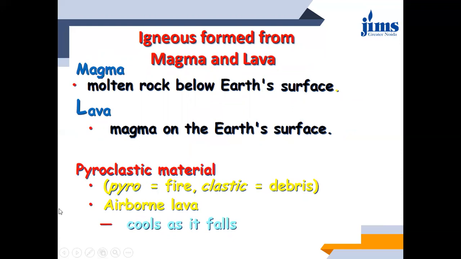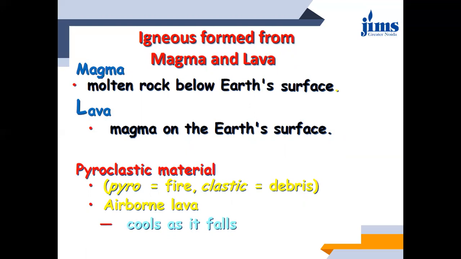Yeah, there's also this term called pyroclastic material. What is this pyroclastic material? Pyro means fire and clastic means debris. So if you go around volcanic areas, you'll see a very different category of igneous rocks formed. That rock is neither formed due to solidification of magma nor due to lava, but it is formed due to what? It is basically known as airborne lava.